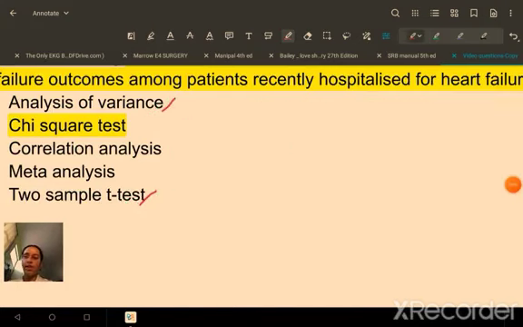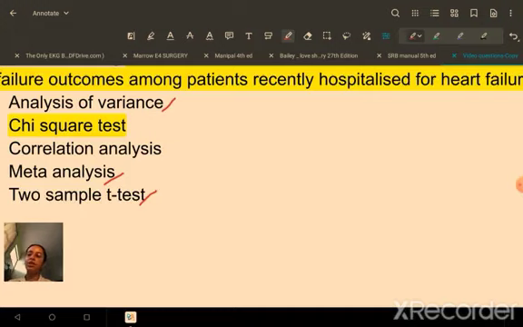Now next up, what is meta-analysis? Meta-analysis is when we combine and analyze data from several studies in order to conduct an analysis with a greater statistical power than that of individual studies. So if an individual study had some X power and another study had Y power and another had Z power, when we do a meta-analysis, the power that will come out will be greater than any of these X, Y, Z. So that is its advantage. It will increase the statistical power. We are basically analyzing the data from a lot of studies, like it's a study of the studies. That's your meta-analysis. So we are definitely not dealing with meta-analysis in this question.